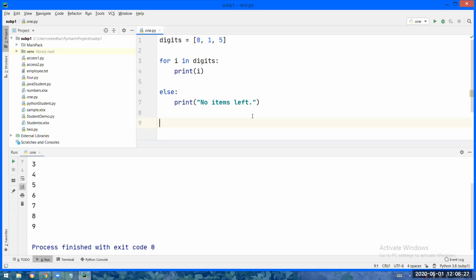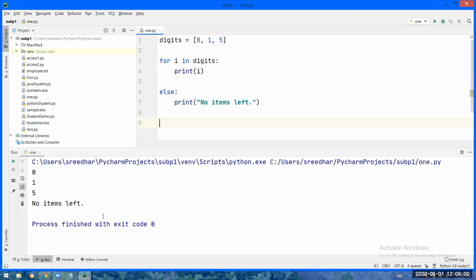Zero, 1, 2... 0, 1, 5, and then no items left. What I told: once the sequence is exhausted, the else part will definitely be executed. So 0 will go into I, 0 will be printed; 1 will go into I, 1 will be printed; 5 will go into I, 5 will be printed. There is no value, the sequence is exhausted, completed. Now else will definitely be executed, and "no items left" will be printed here.